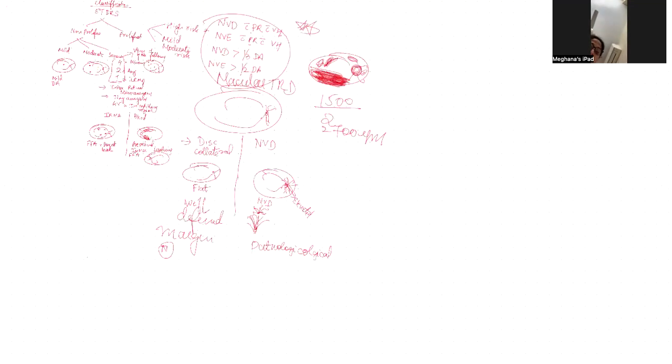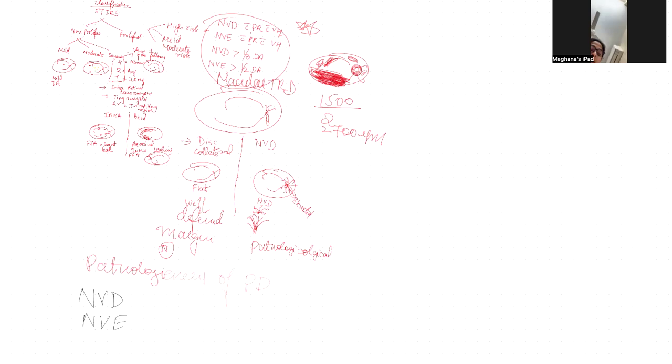All these are the features of high-risk proliferative diabetic retinopathy. Coming to pathogenesis of proliferative diabetic retinopathy changes. We know that NVD, NVE occurs.